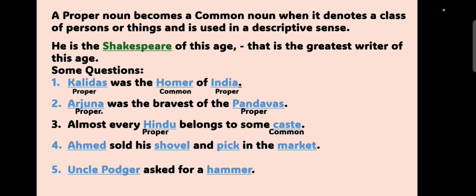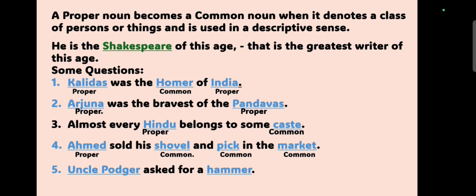Now, in example number 4, Ahmad sold his shovel and pick in the market. We have to do the same thing. So, see the answers. As per answers, Ahmad is an example of proper noun because it is a particular name, whereas shovel, pick, and market do not point out any particular things and hence they are common nouns.